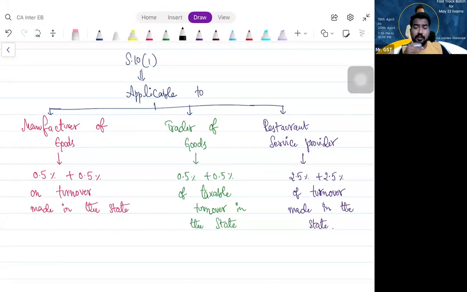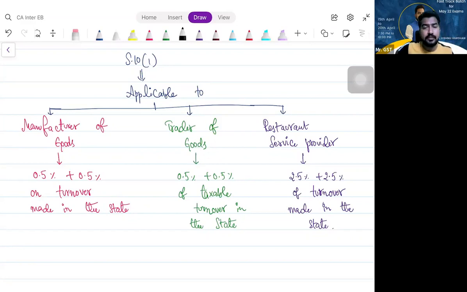Now, understood what is the benefit of composition scheme? The benefit is you need not pay GST at normal rates under section 9, subsection 1. You can go with the composition rates which are given under section 10, subsection 1. For manufacturer, 1% of the turnover. For trader, it is 1% of the taxable turnover. For restaurant service providers, 5% of total turnover. Is that clear?